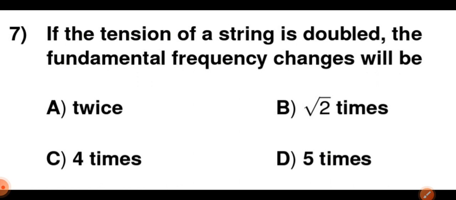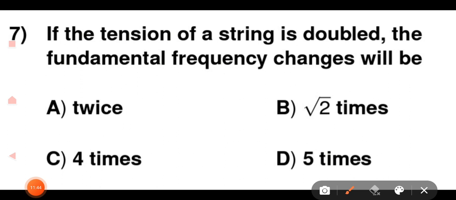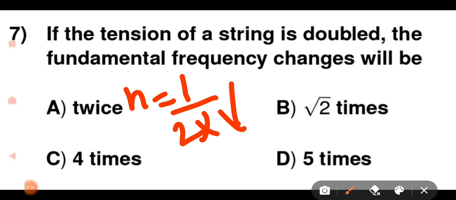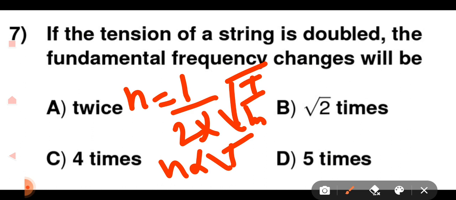Question number 7 says the tension of a string is doubled. The fundamental frequency changes by option A twice, option B root 2 times, option C 4 times, option D 5 times. Friends, here we have to use the fundamental frequency formula. n is equal to 1 upon 2L under root T upon m. So n is directly proportional to root T. This formula we have to use, and in the given question the tension gets doubled. So this is a very important condition. Now we'll see the solution of this question.